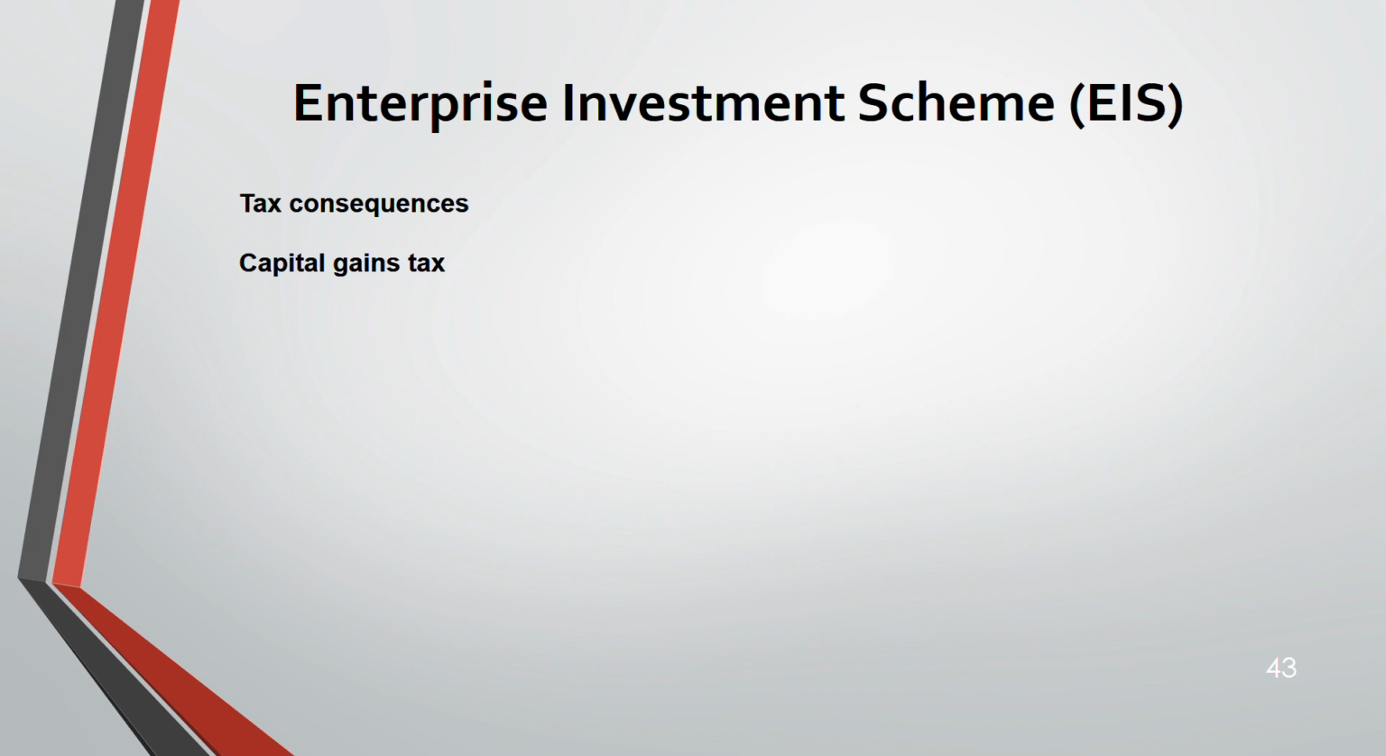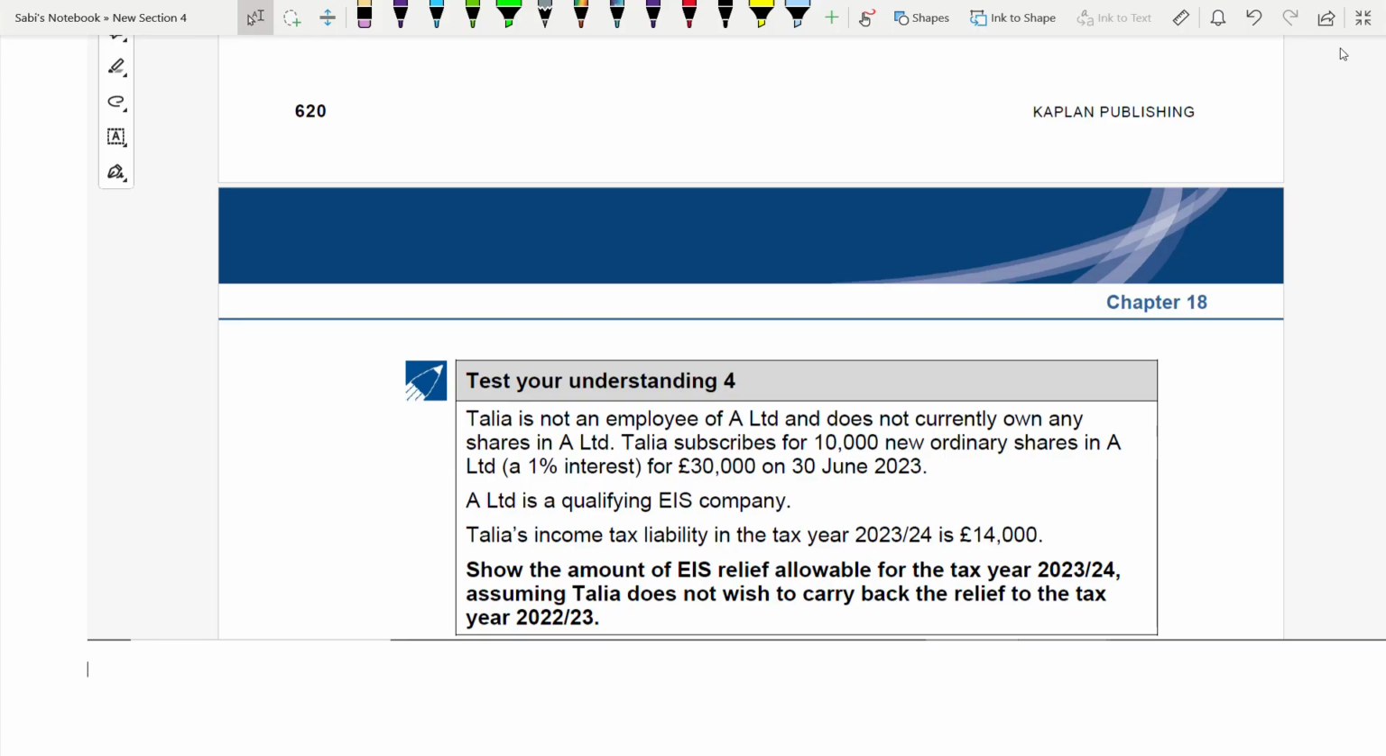Now, capital gains tax. Before we move on to capital gains tax, let us do a question on income tax. Test your understanding 4. Here you have to state the amount of EIS relief for the tax year, assuming you're not carrying it back to the last tax year. She is not an employee, does not own any shares in A Limited, and subscribes for 10,000 new ordinary shares, which is a 1% interest, for 30,000 in a qualifying EIS company. Income tax liability is 14,000.